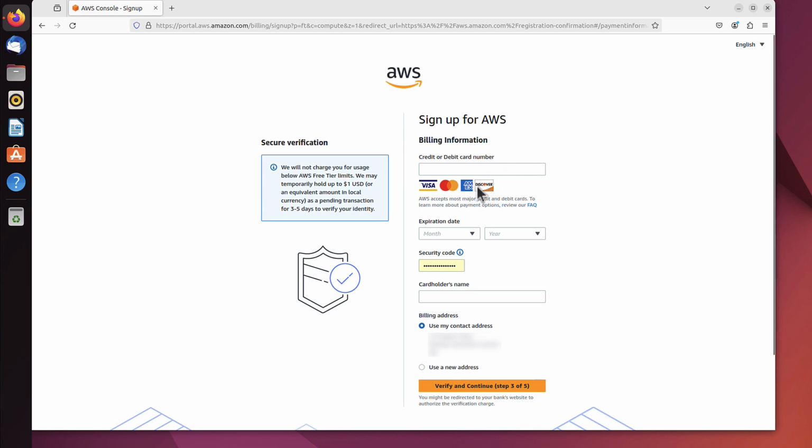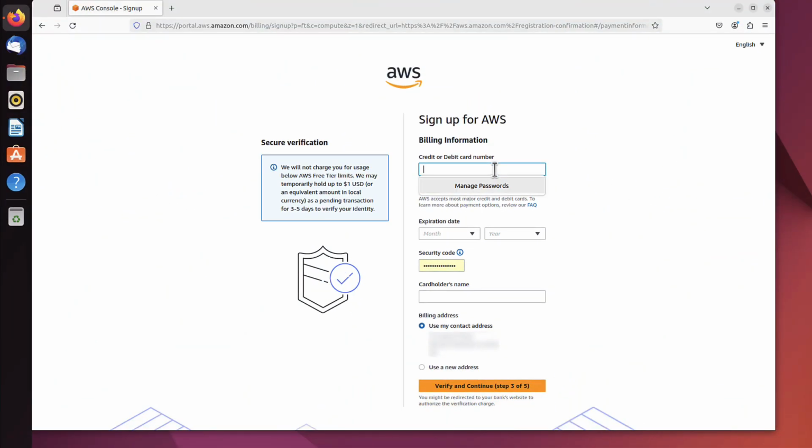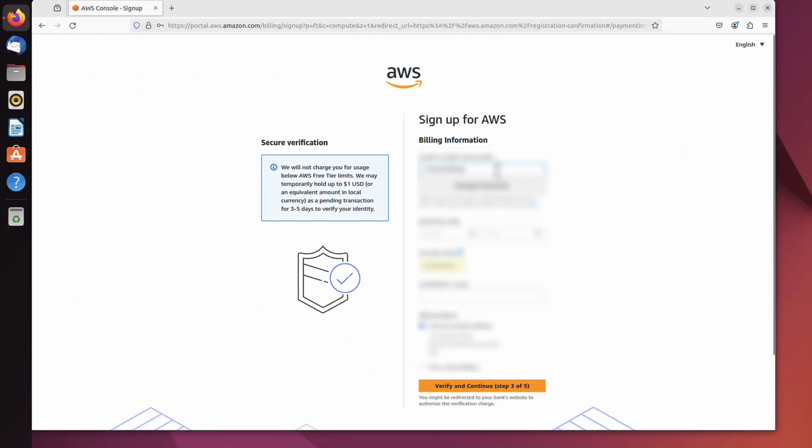That's why you have to put the credit card details, but in later videos I will show you how to create a budget. This budget will inform you if you actually started using some services that you have to pay for. But for the time being, we have to put that information in to be able to progress. That's the credit card, and we can go further.